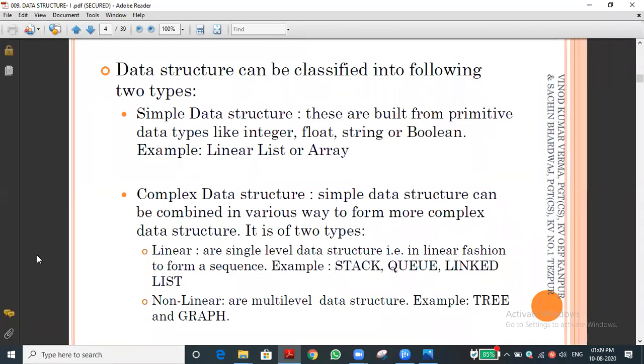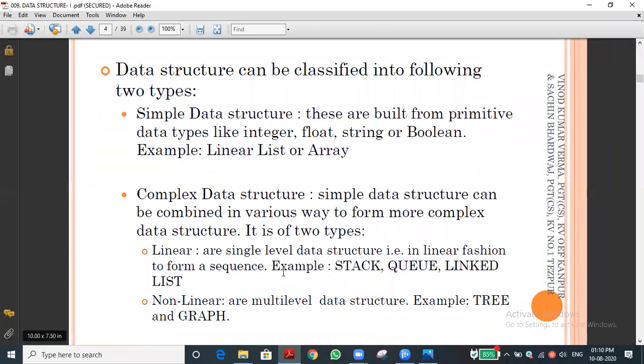So the data structure, how is it classified? Two types. What are they? Can you say that? Simple and complex data structure. Fine. And complex is classified into two, sir. Linear and non-linear. Very good. That is enough. So far you know what data structure is, what we are going to do in data structure, and the classification, the tree of classification and all. You already learned it.